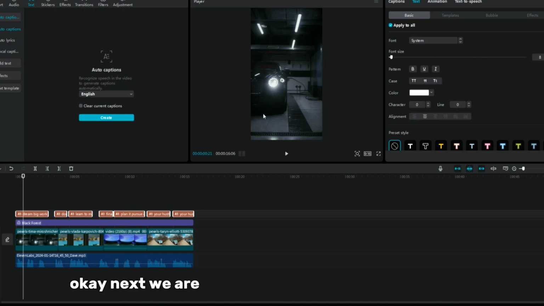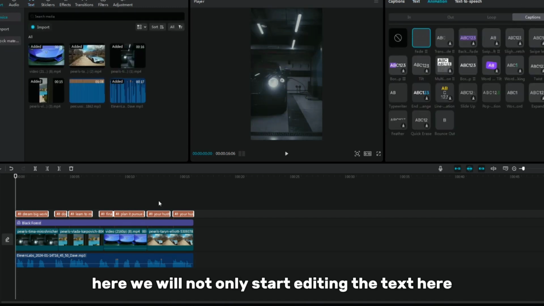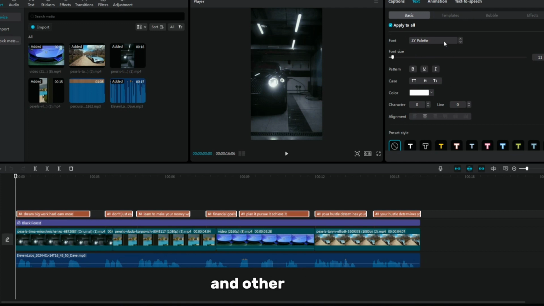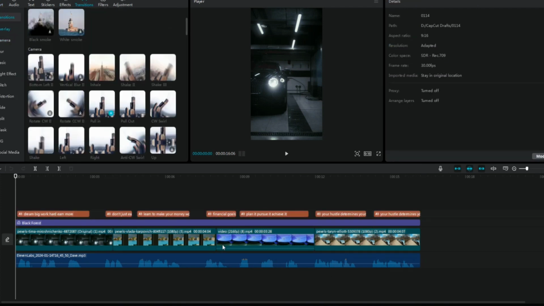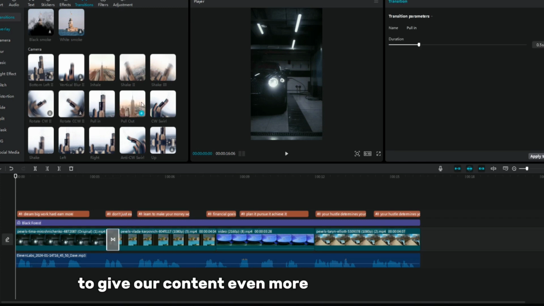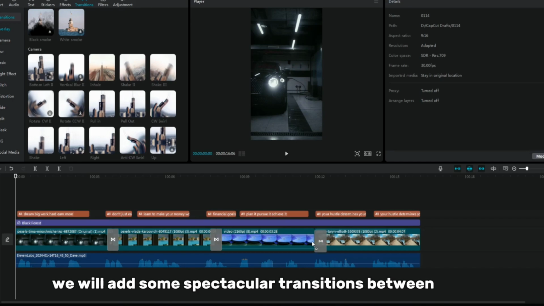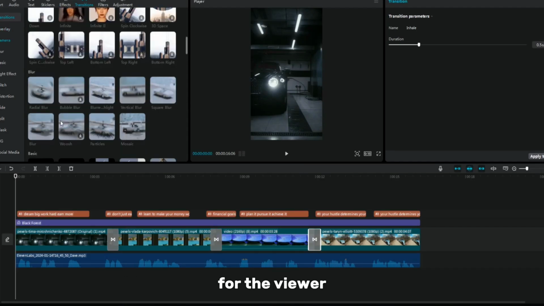Next, we are waiting for the stage of adding text elements using auto captions. Here we will not only start editing the text, but also get the opportunity to customize the font, add animation and other visual effects in order to make the video more dynamic and memorable. To give our content even more depth and structure, we will add some spectacular transitions between scenes. This will create a logical and fascinating perception for the viewer.